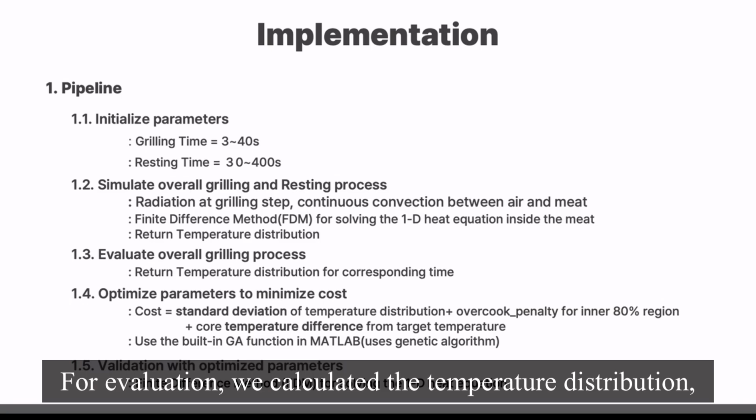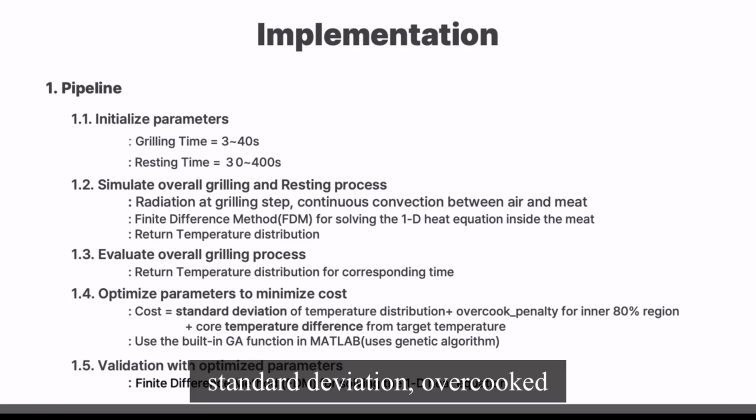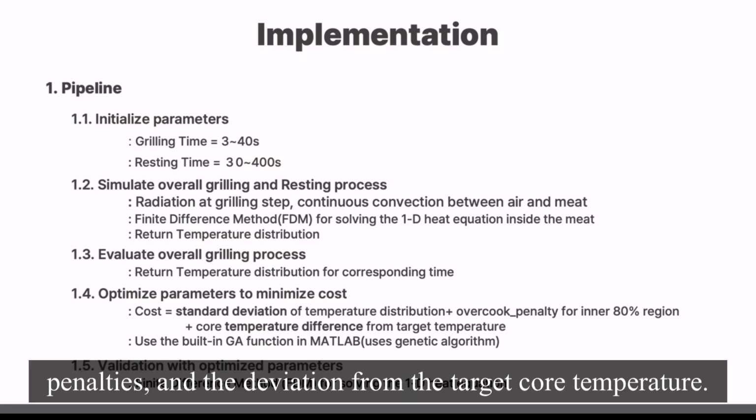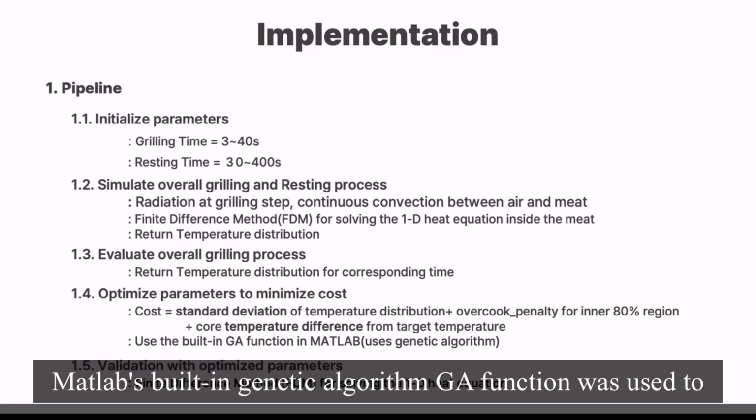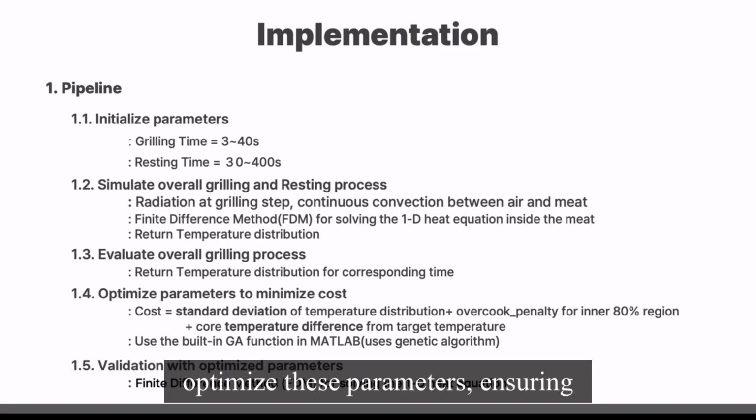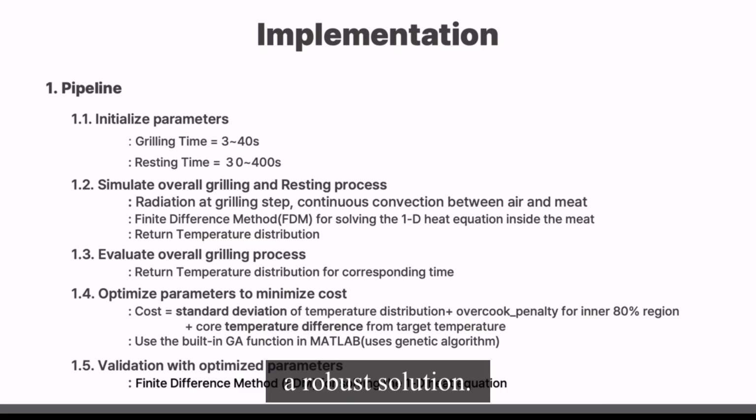For evaluation, we calculated the temperature distribution, standard deviation, overcooked penalties, and the deviation from the target core temperature. MATLAB's built-in genetic algorithm GA function was used to optimize these parameters, ensuring a robust solution.